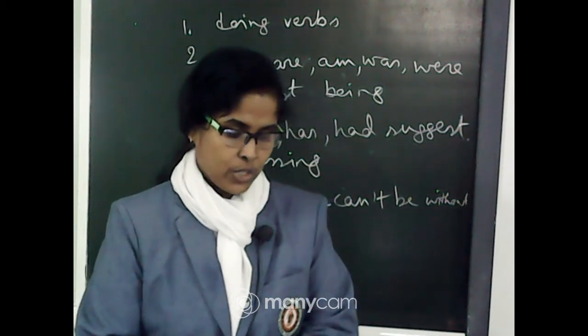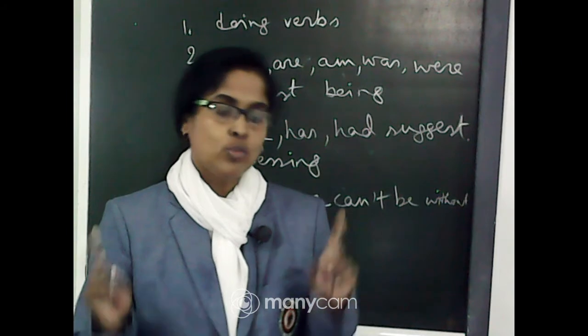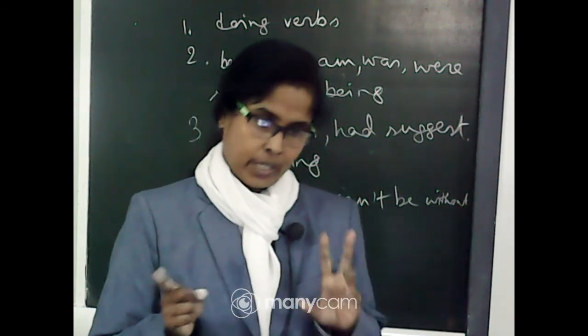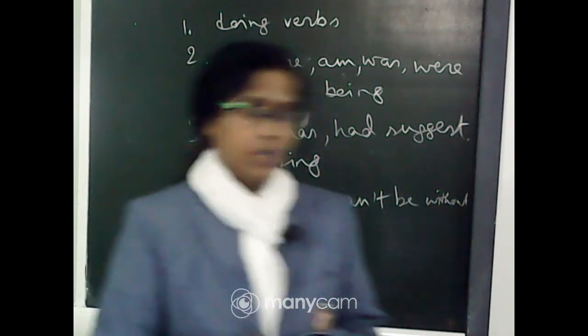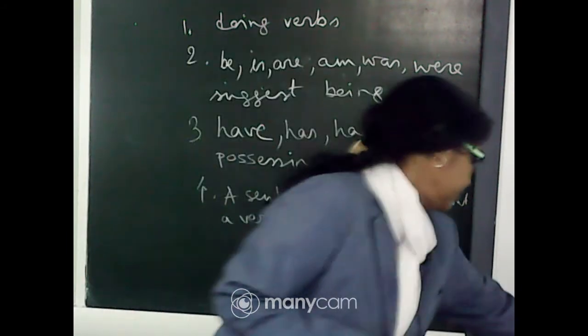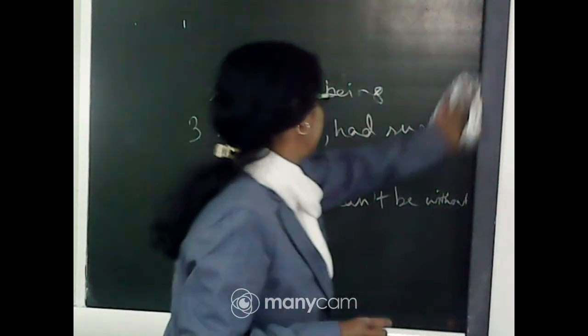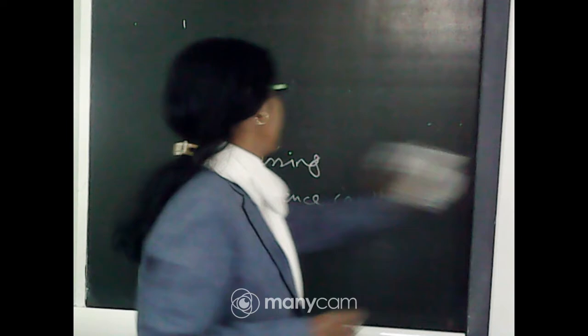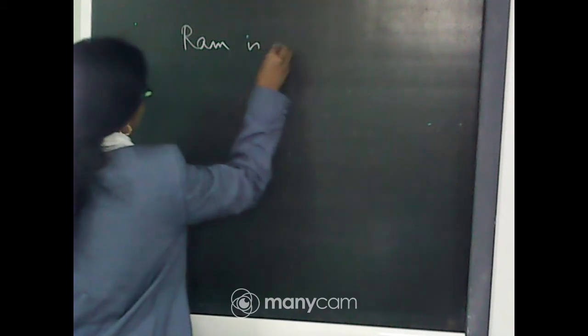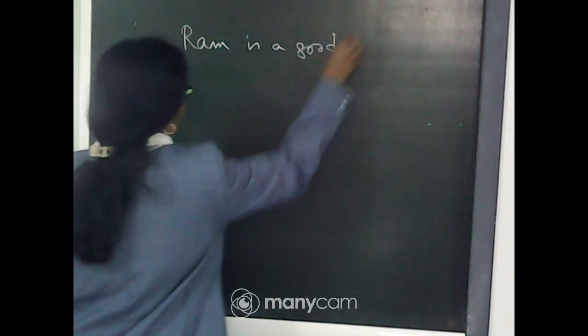Object of a verb. In a sentence, we know there are subject and predicate. For example, Ram is a good boy. This is a complete sentence.